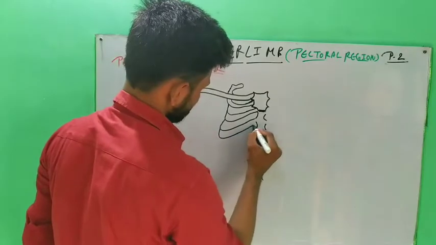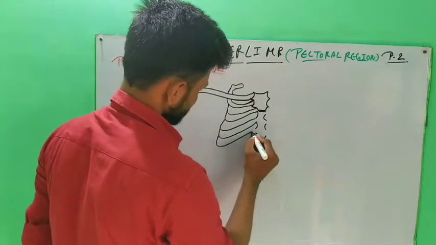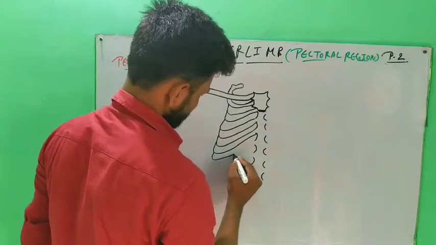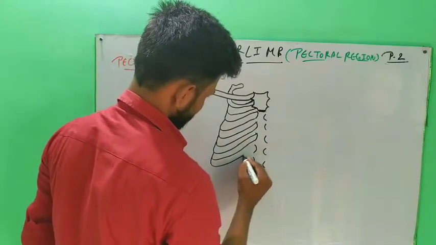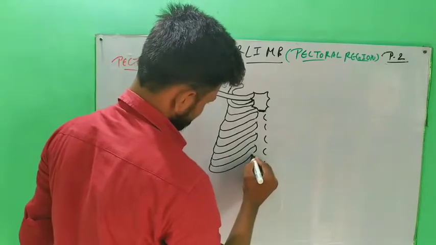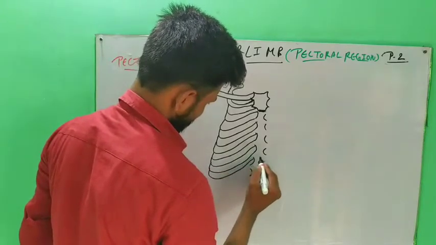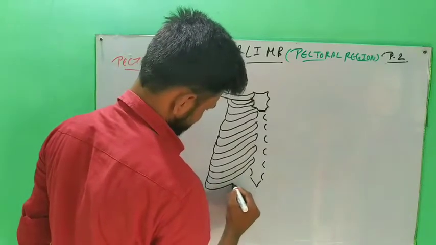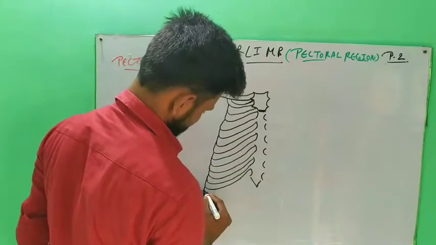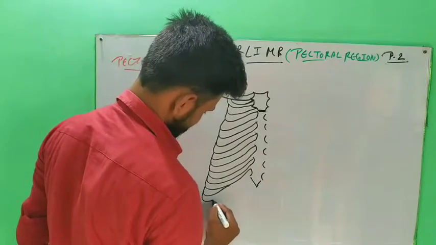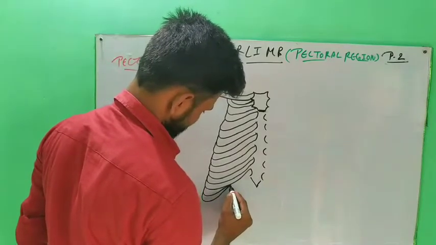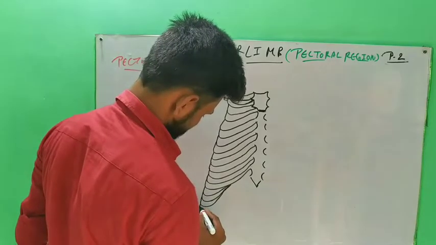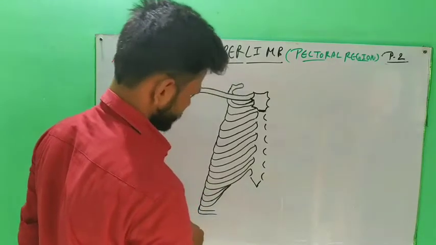This is the third rib, the fourth rib, the fifth, the sixth, the seventh, the eighth, the ninth, the tenth, and the eleventh and twelfth.